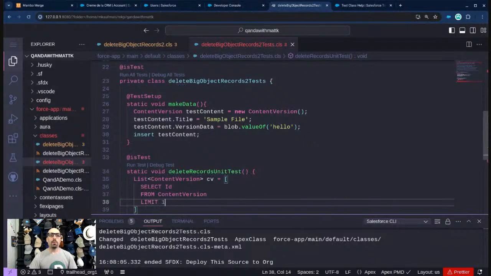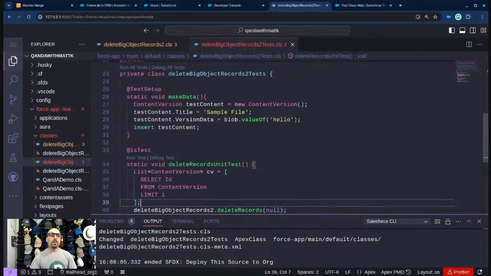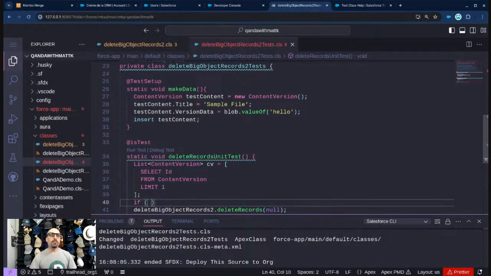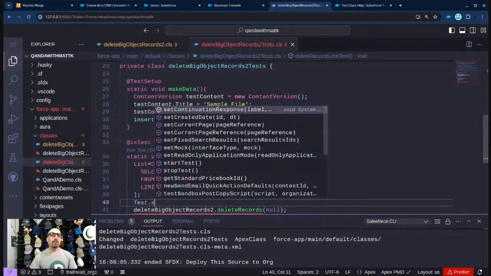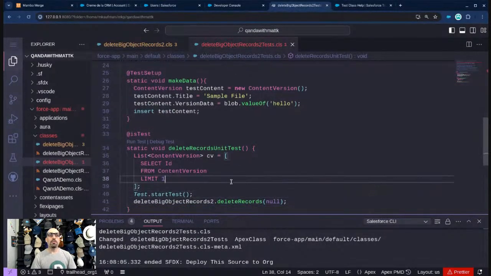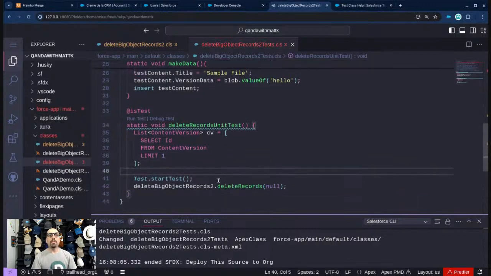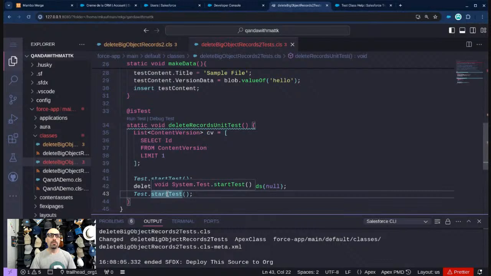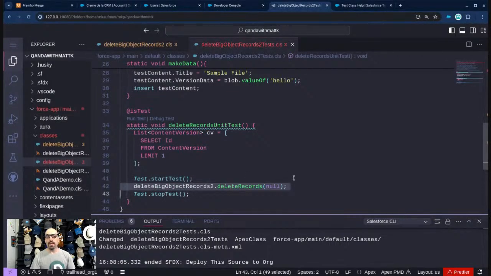And if I want, I can say limit 1. I don't think it really matters. But then here we'll say, actually, you know what? When we do a unit test, we often have to do a lot of work to set up the test. But one of the things that we're testing as part of a unit test is, does the code in the test run within the limits that Salesforce has? Salesforce has governor limits that say, if you're going to execute code, you have to follow these rules. You can't do too much of this, you can't do too much of that, you have to do it fast, that type of thing.